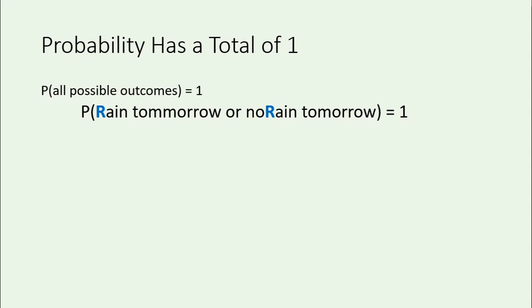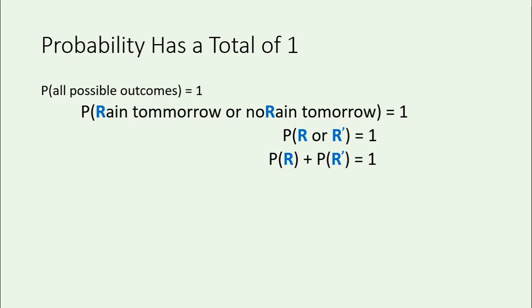Let me put that into the correct notation for you. Probability of R, or the R with the little line at the top, not R, is equal to 1. And because they're mutually exclusive events, probability of R plus the probability of not R equals 1. So this is our correct notation.